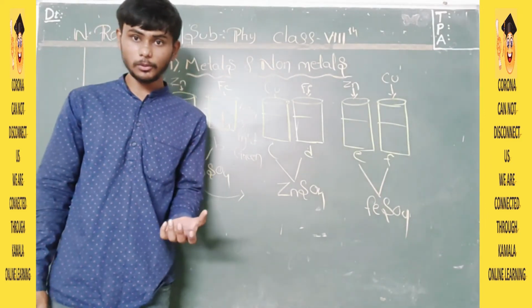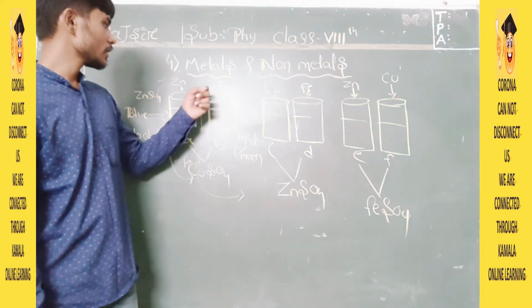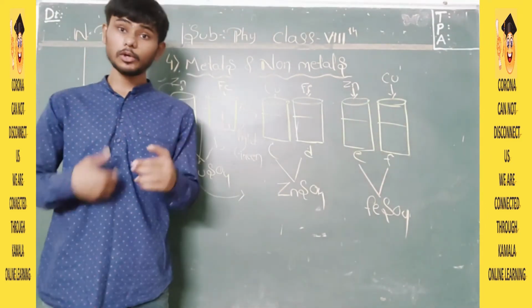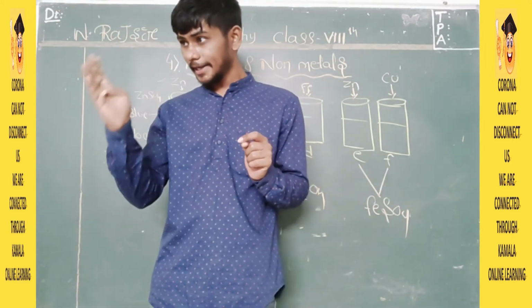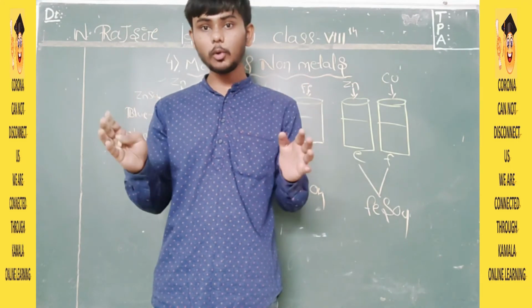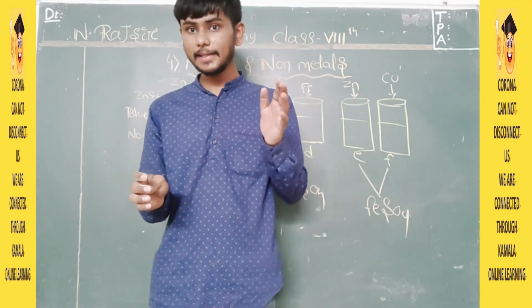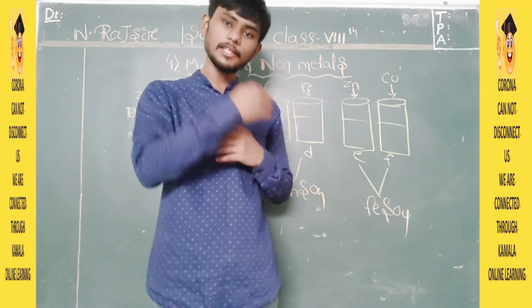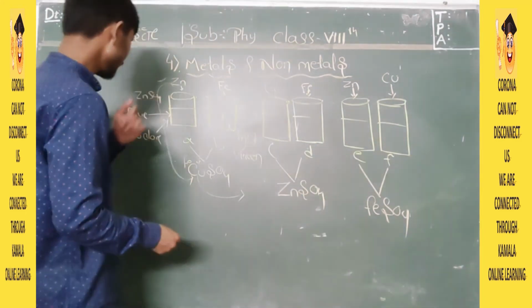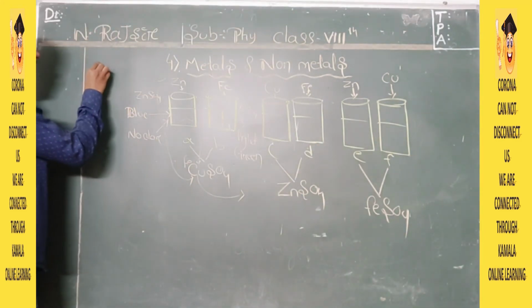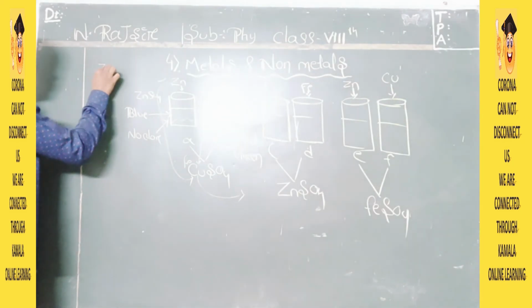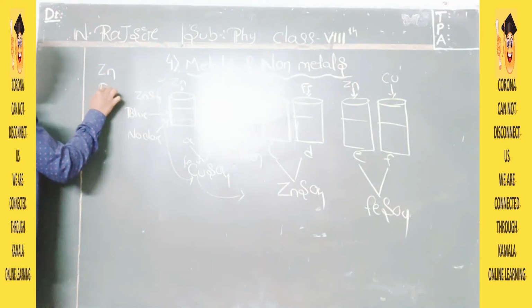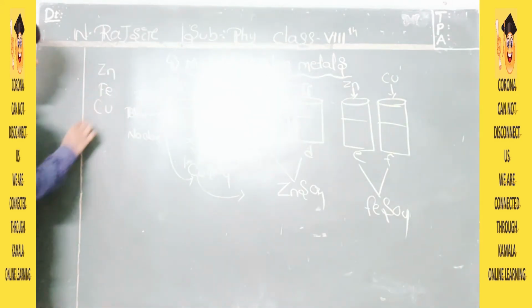From here we can conclude that both iron and zinc are more reactive than copper. Let me write it shortly. First we will write zinc, then iron, then copper.